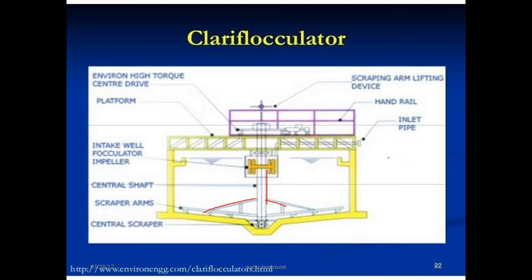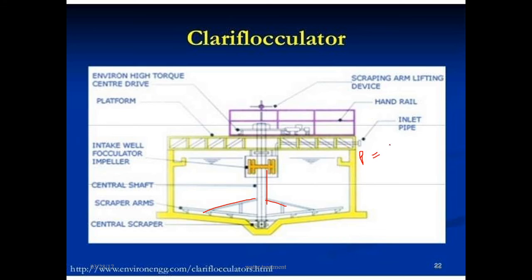If you want to add the dose of the chemical, for that mixing purpose, this shaft is required. We have to add some power. With the addition of power, it will rotate.